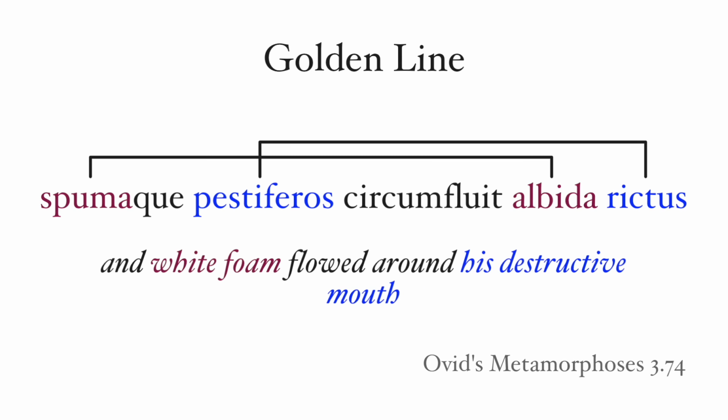And here's a bit of a tarnished golden line a few lines below, line 74, where we have a noun, spuma, in the first half. Spumaque pestiferos circum fluit albida rictus. It's debatable whether ancients strive to create golden lines, or even if they cared to at all. The term golden line itself is less than 500 years old, so it might be just a cool term to describe a cool structure that was used every so often.